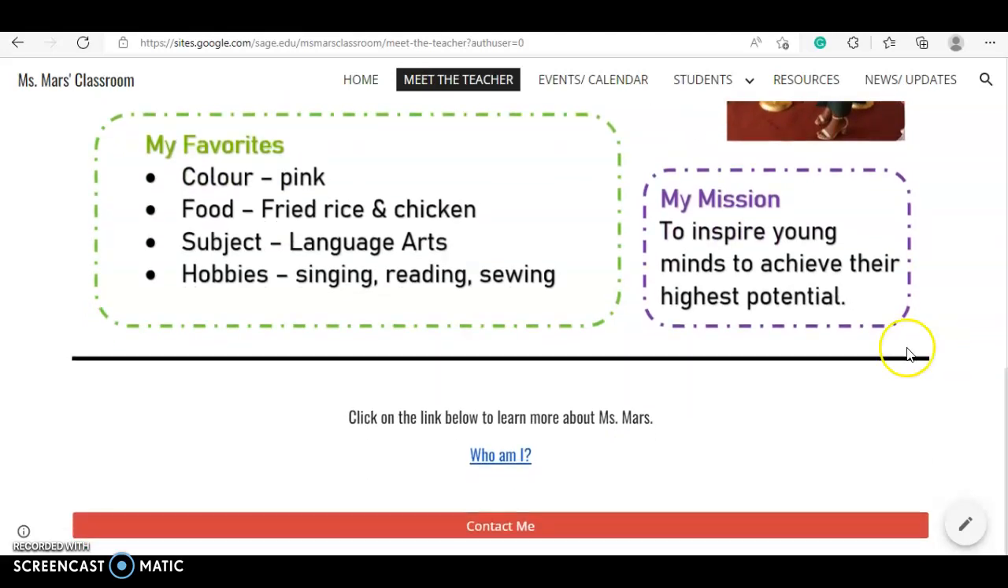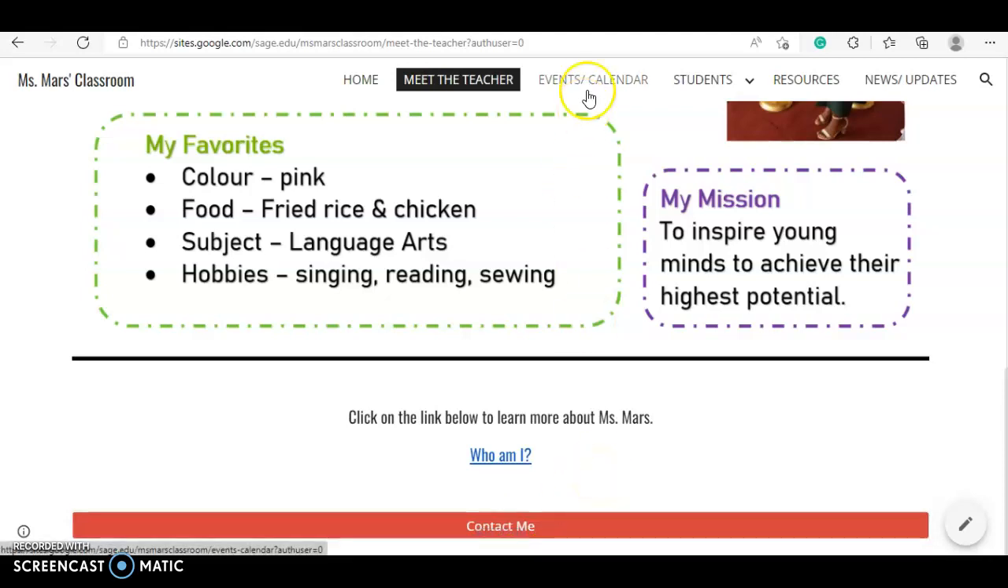Below that is a link that will take you to a video which gives some further information about who I am, where I'm from, and so on. So parents will get to know me a little better. And there is the contact me button that the parents or the students can click on to message me directly, to send me an email.